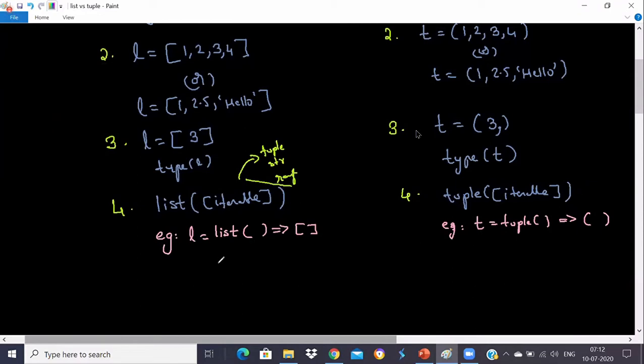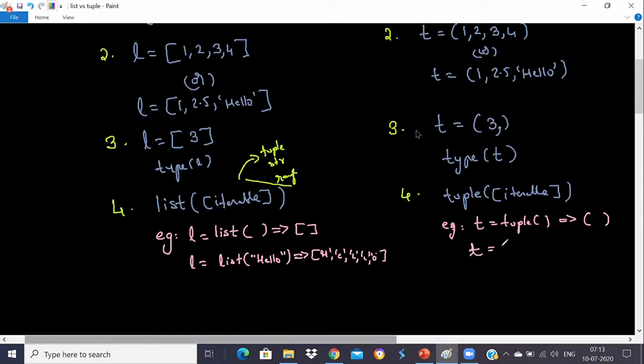Sometimes if you have a string and you want to create a list out of it, you can also do that. You can say L is equal to list of hello. If you have a string or a tuple, any iterable object, then you just give it to it and it will generate a list out of it. It gives you H, E, L, L, and then O. A list will be generated out of it.